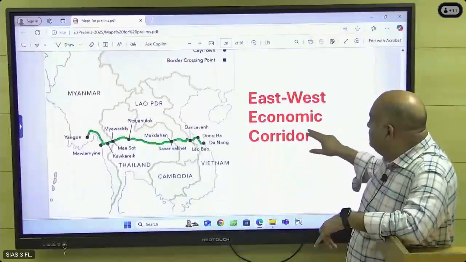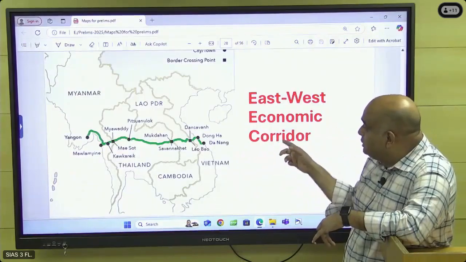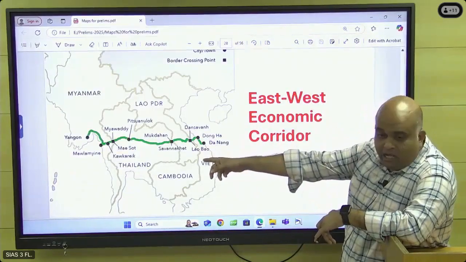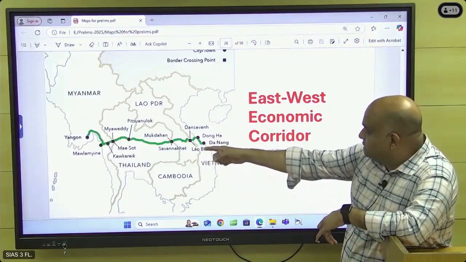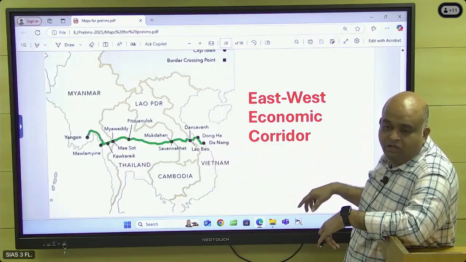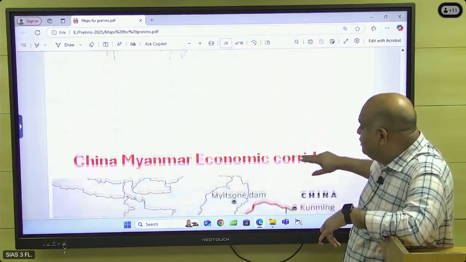Particularly Indian cities. East-West economic corridor. So China is trying to connect with the Arabian Sea through this. India is not a part of this. So cutting across like this until Myanmar, this economic corridor is there. This you have to check it.